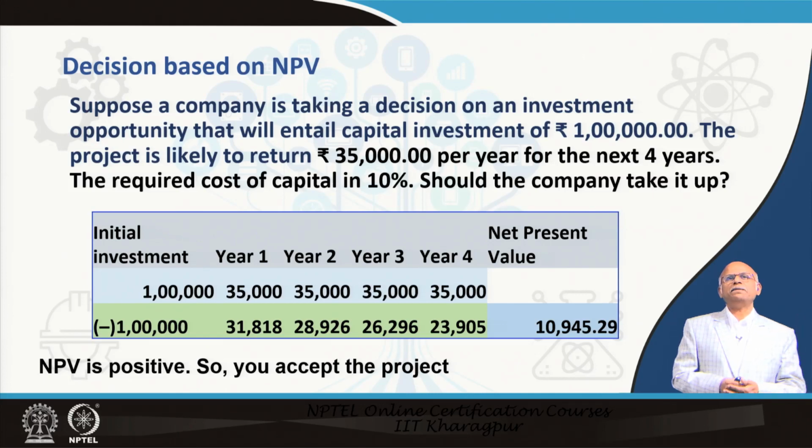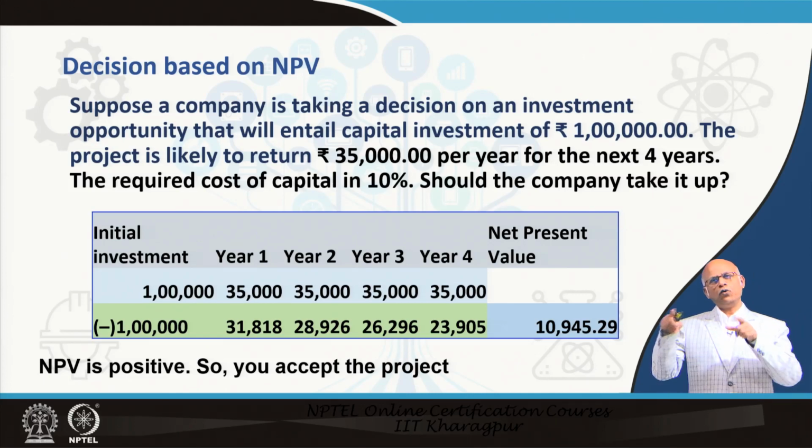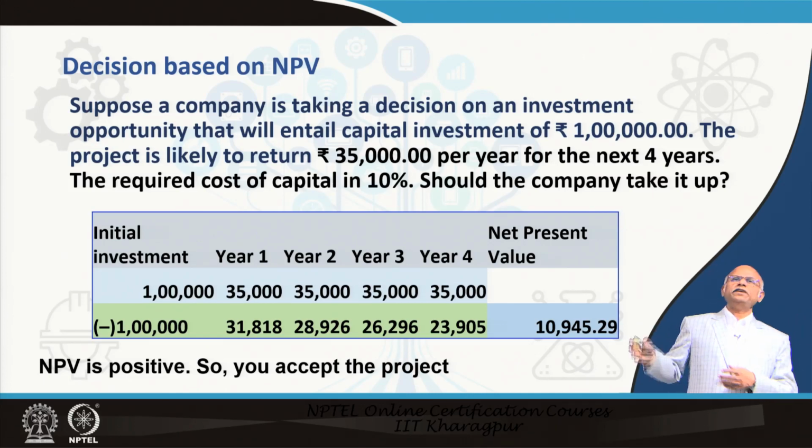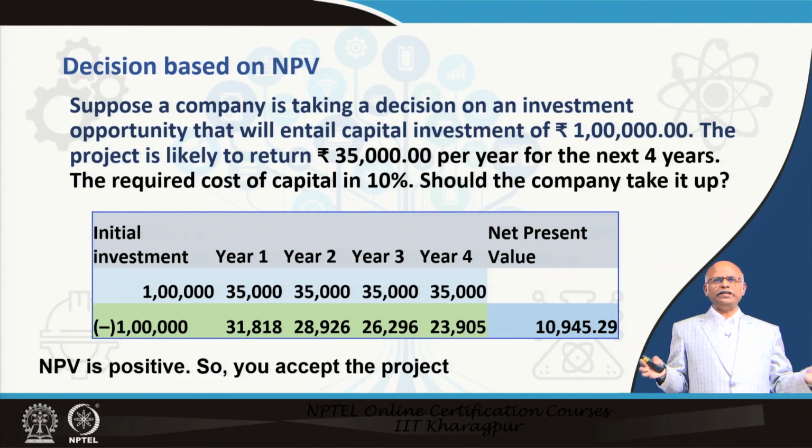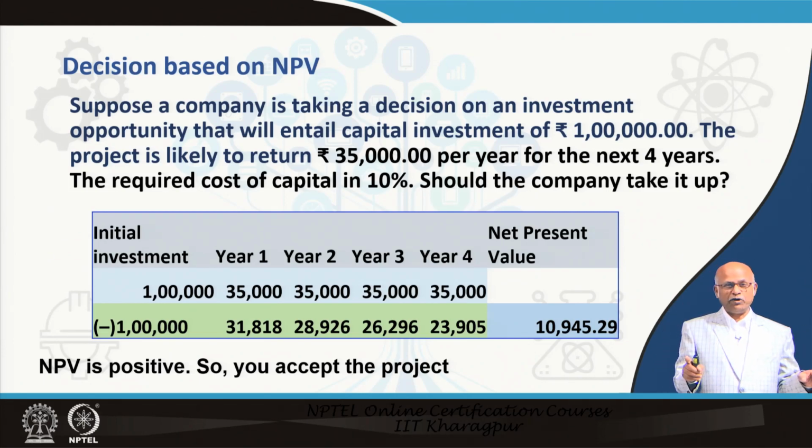Now, this is an example. Suppose you have an opportunity to invest 1 lakh rupees and that will give you 35,000 every year for 4 years. Your expected rate of return is 10%. So, you put that in an Excel sheet. 1 lakh rupees is the initial investment. So, the cash flow is negative 1 lakh.